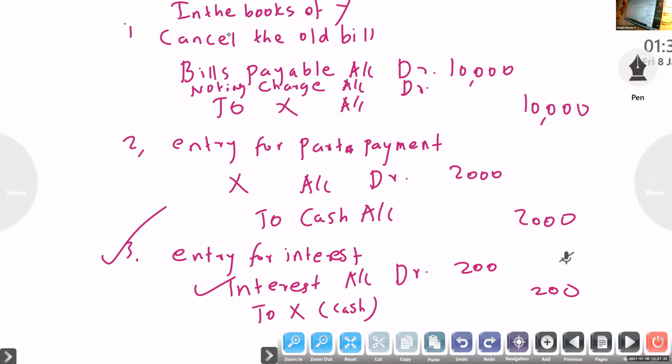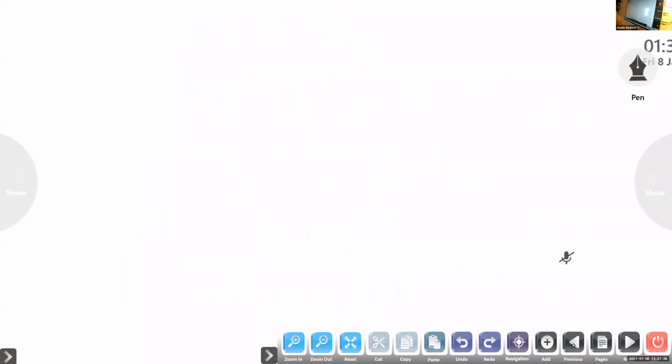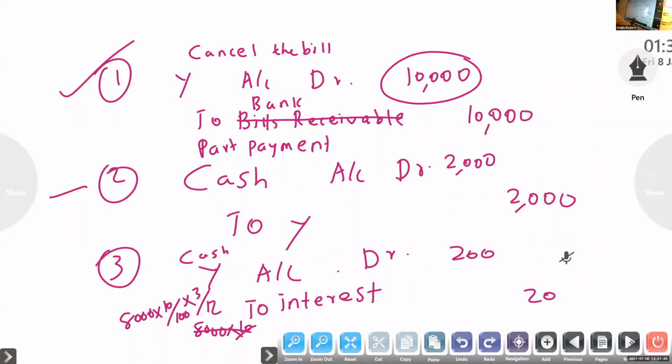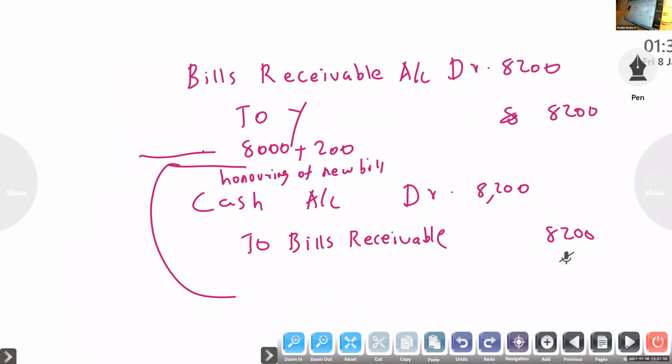Okay, cancel the bill, dishonor, part payment. In the books of drawer, he will get the amount: cash account to part payment. He will get interest, his income, so credit. The new bill, we know that, normal. Second entry, bills receivable account to Y. At the time of maturity, cash account to bills receivable.